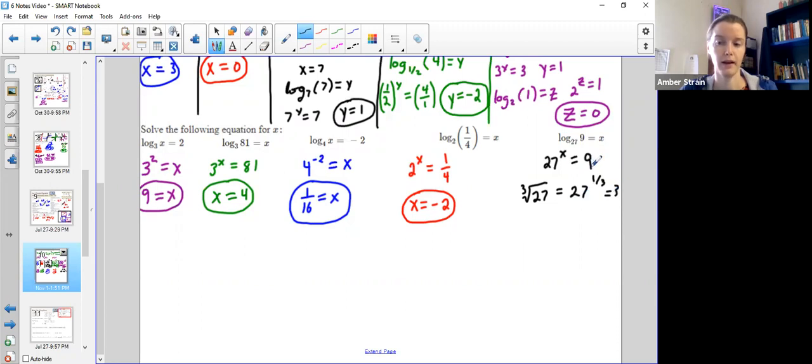We needed 9, but 9 is 3 squared. So the cubed root of 27 squared would be 3 squared, which is 9. So there it is. So I need this exponent right here to be the cubed root squared. So this x would need to be the 3 on the bottom, the cubed root, and squared, 2/3. Whew, I know that one was sneaky.